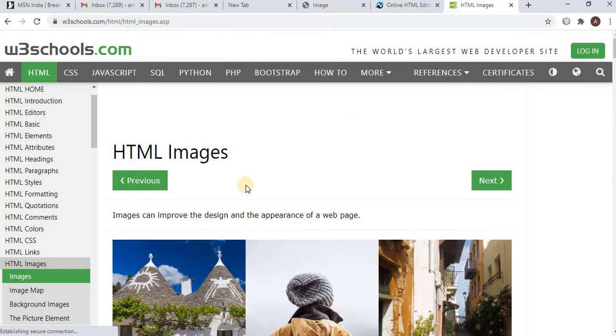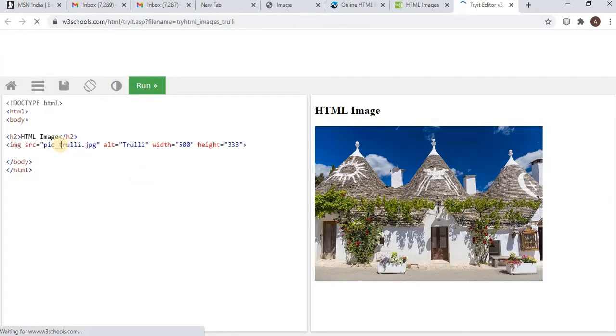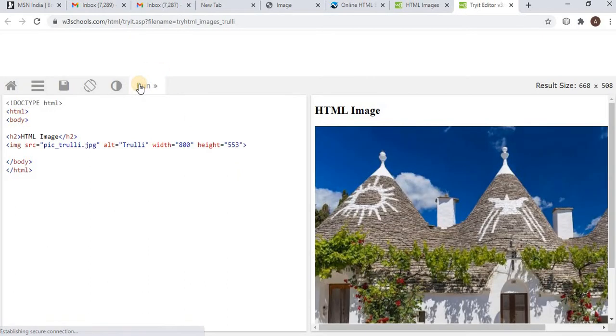Change the height and width; try it yourself by going to that tag. For example, I am changing it to 800. Run it. Changing this line means the attributes will be changed. This is your second question.